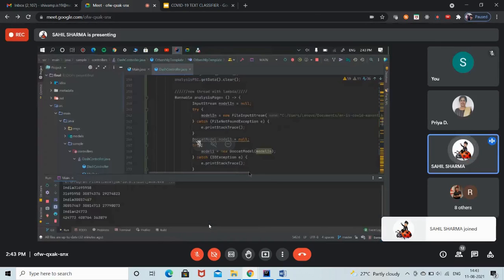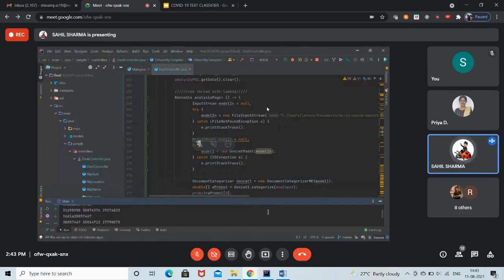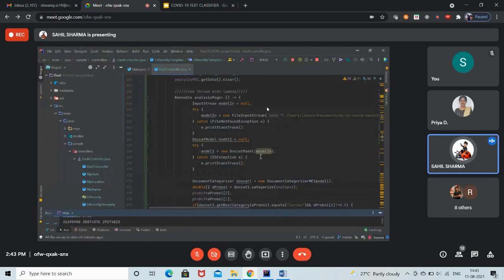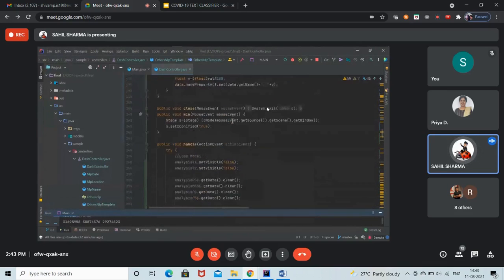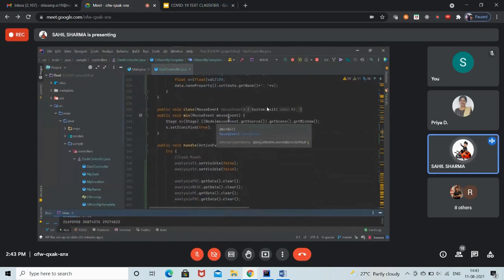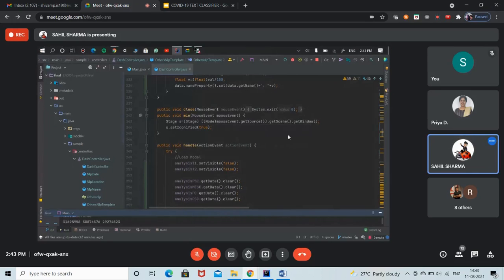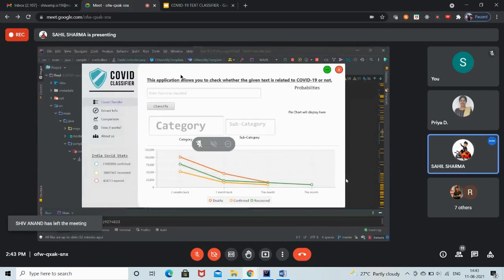As Shivam told you, we are using the internet to access the real-time COVID stats of India and displaying the real-time status and the past 3 months trend of COVID in India. This is the application, I'll show you directly. This is the output that we are getting. This is the JavaFX application that we have made, and we have incorporated the changes that you suggested last time. You asked us to show the percentages also with the pie chart, so we have done that.